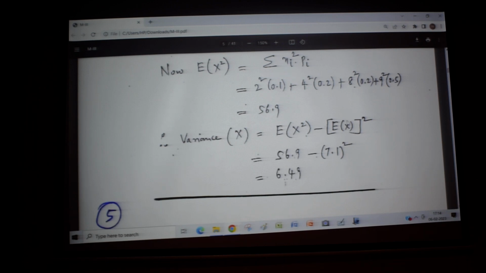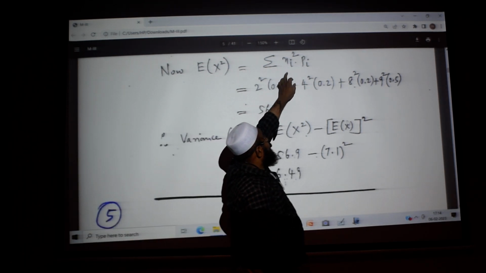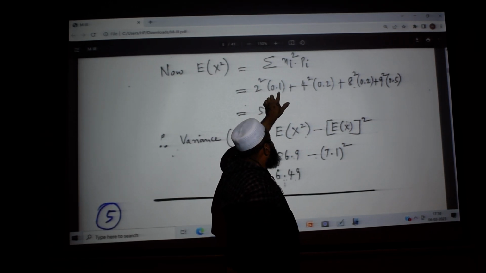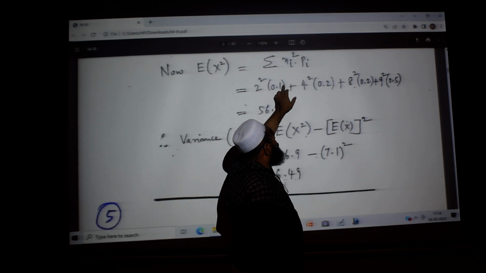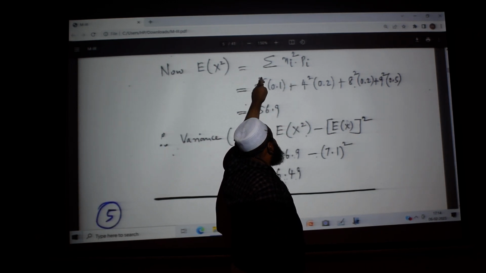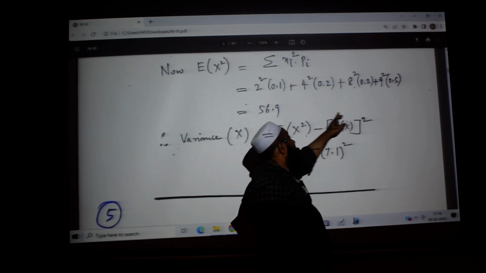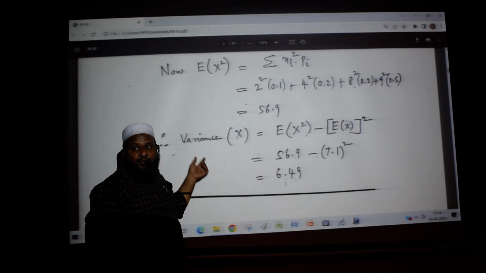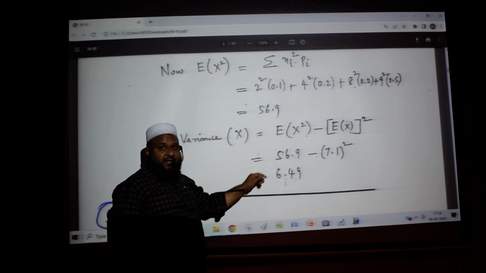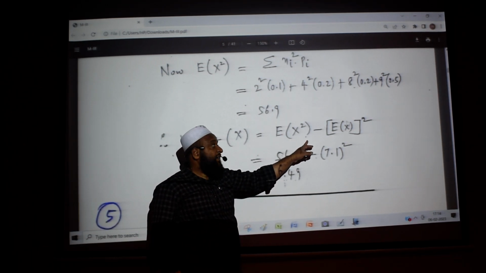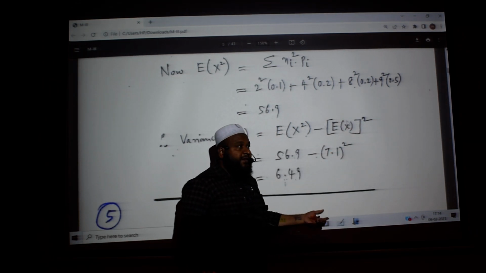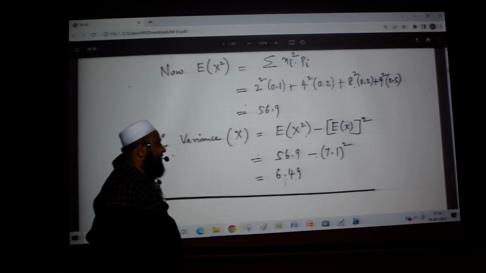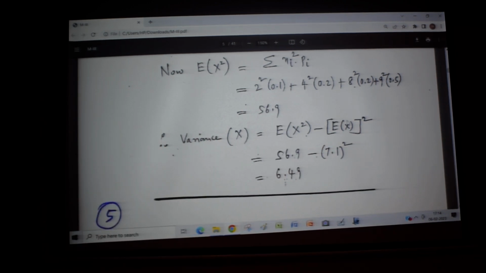Now what is expectation of x square? That is x square into pi. So x square is 2 square, and the probability is as it is, you are not taking the power for this. So it is 2 square into 0.1, similarly so on. Finally you will get 56.9. So that is expectation of x square. Variance of x equal to expectation of x square minus expectation of x whole square. 56.9, and we got the mean as 7.1. So on simplification it is 6.49.